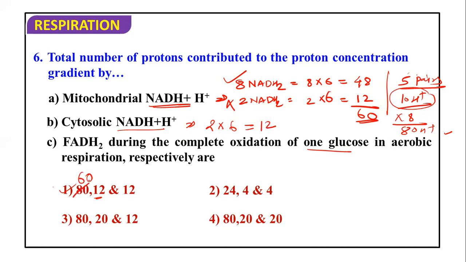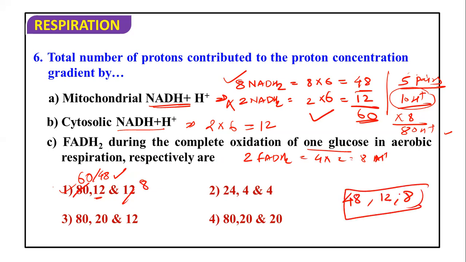Here it should be 60 in place of 80 because the correct calculation is this one, or it should be 48, when they are talking about mitochondrial NADH2. Then only 48 we can consider. So 48 becomes the correct answer. And 12 here. For FADH2 during the complete oxidation of one glucose molecule, 4 pairs go and 2 FADH2 are produced. So here 4 into 2 is going to be 8 H plus. So the correct answer is going to be 48, 12 and 8 H plus during the breakdown of NADH and FADH2.